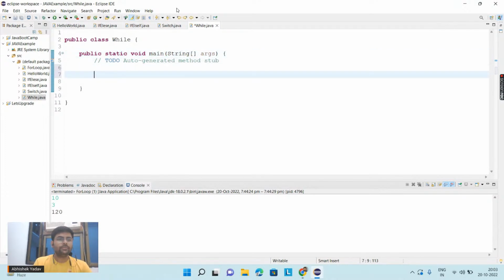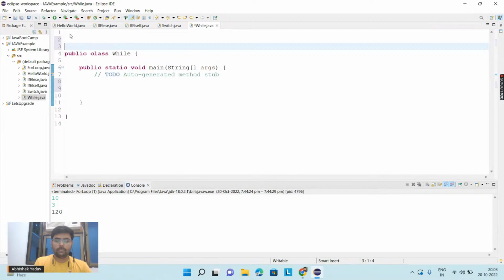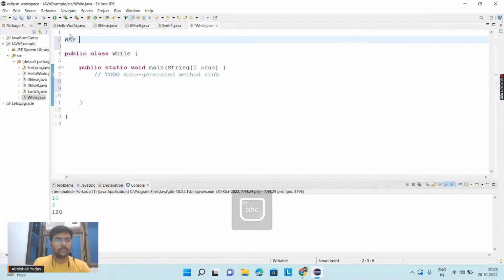So let's take one simple problem statement. Write a program to print all even numbers between 1 to 10. Okay, we have to print all the even numbers between 1 to 10.